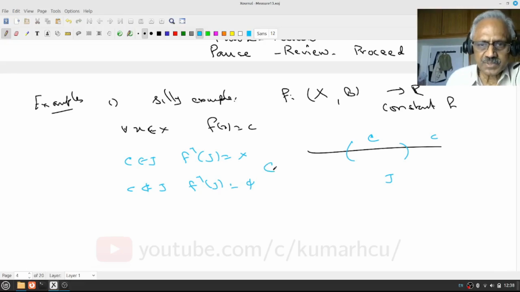These are measurable, so they are in B. Therefore, any constant function is measurable.